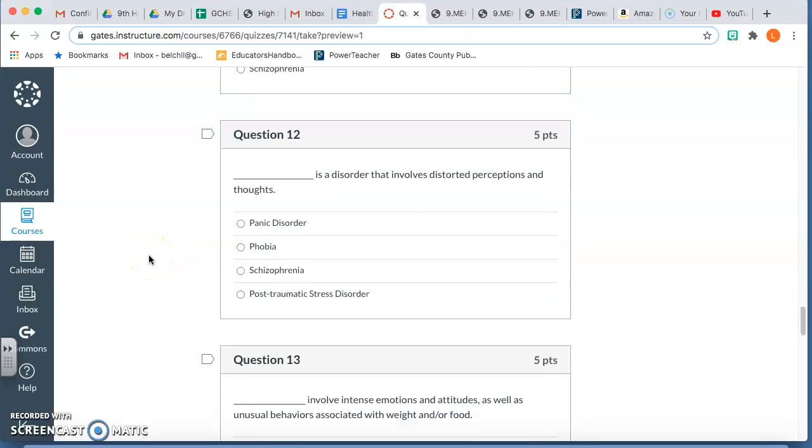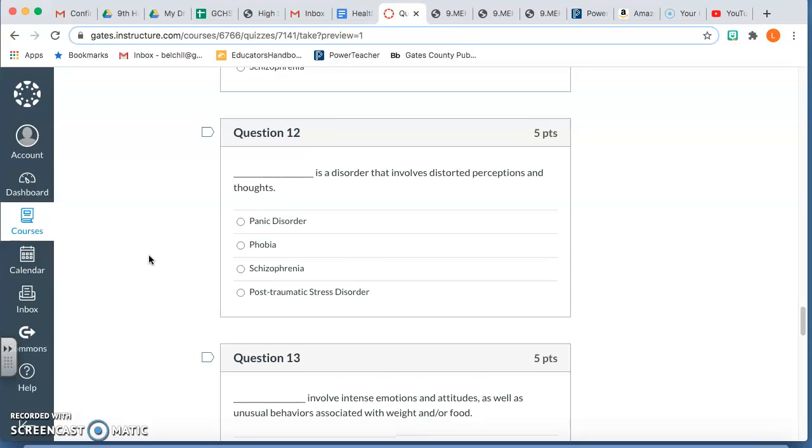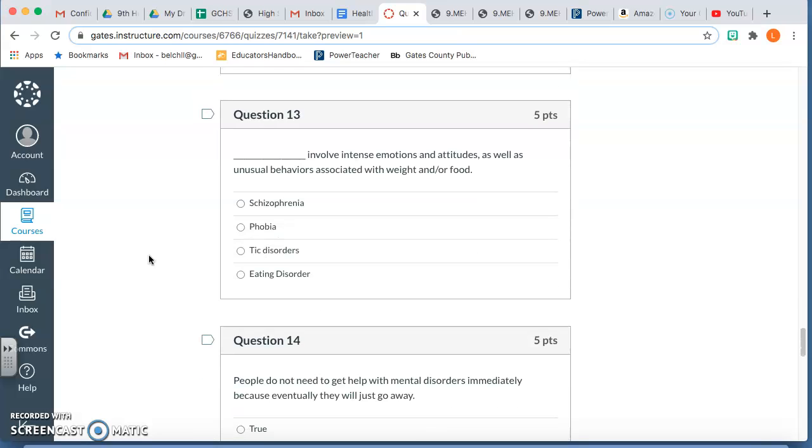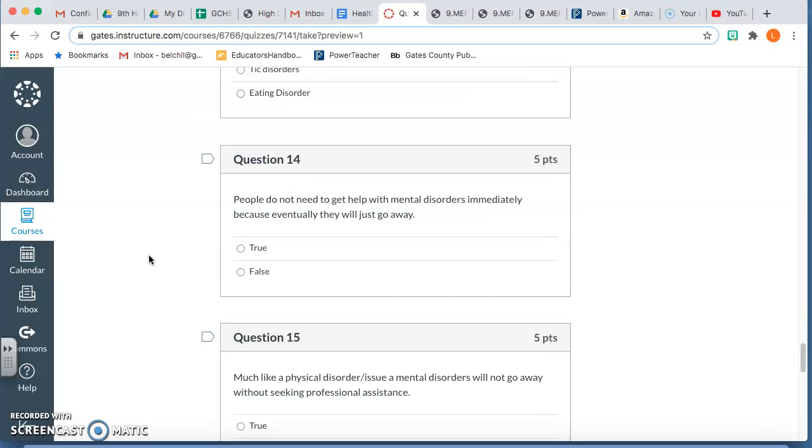Question 12. Blank is a disorder that involves distorted perceptions and thoughts. Panic disorder, phobia, schizophrenia, or post-traumatic stress disorder. Question 13. Blank involves intense emotions and attitudes as well as unusual behaviors associated with weight and or food. Schizophrenia, phobia, tic disorders, or eating disorder.